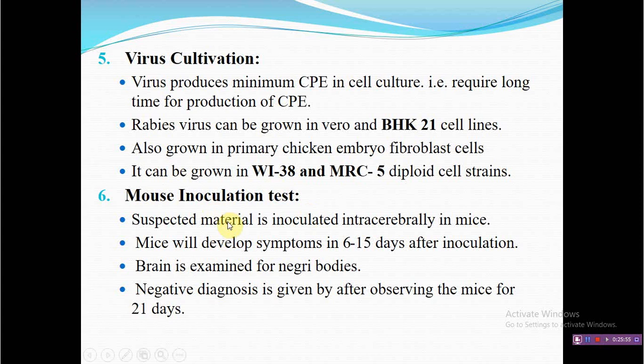Mouse inoculation, MIT, is also considered the most sensitive test. It is thought that even a single virus particle can be detected by this test, but again it has some intrinsic disadvantages: you require approval, you have to wait for 15 to 21 days to get the conclusive result, and it is laborious.